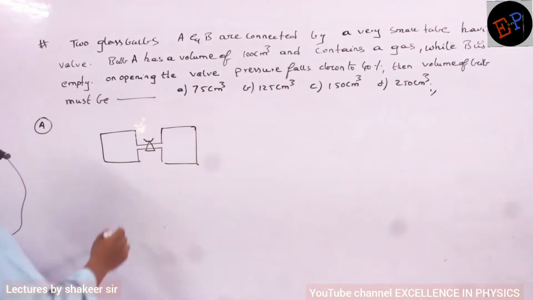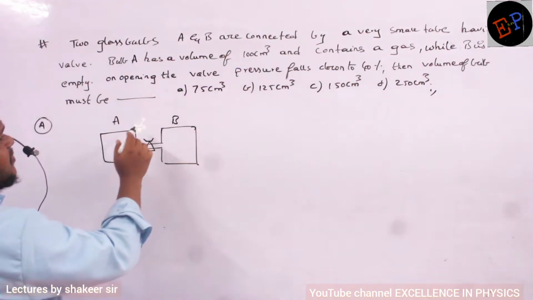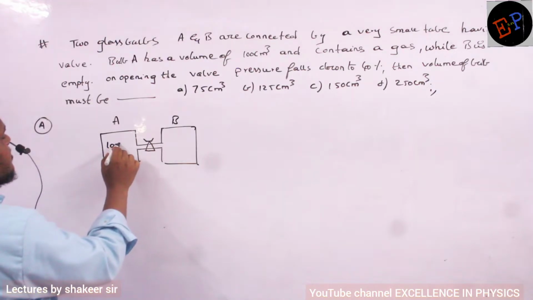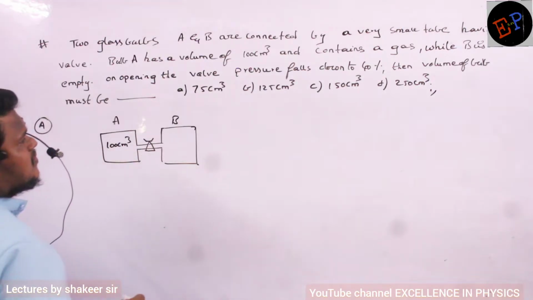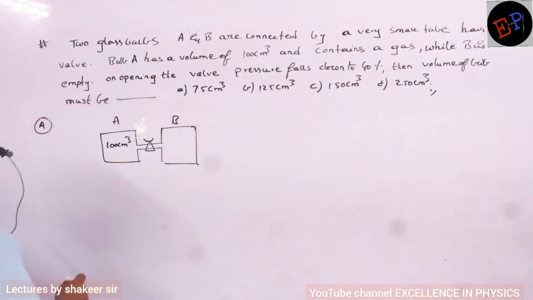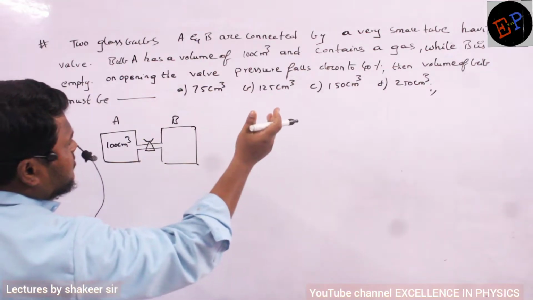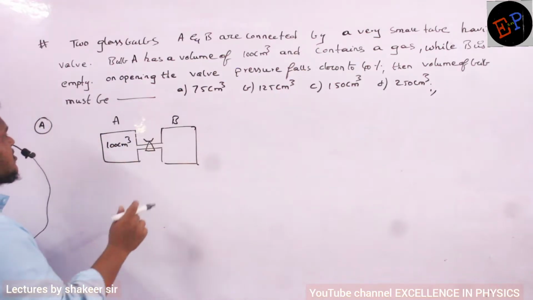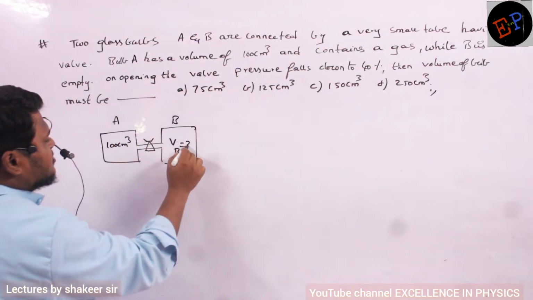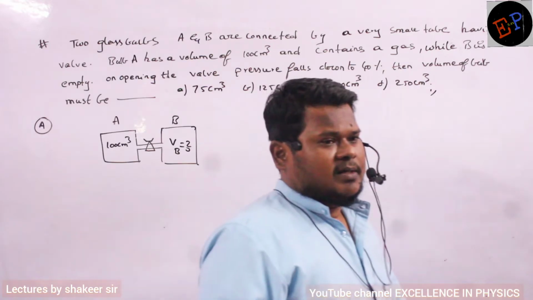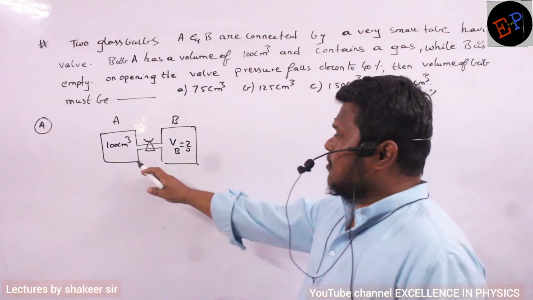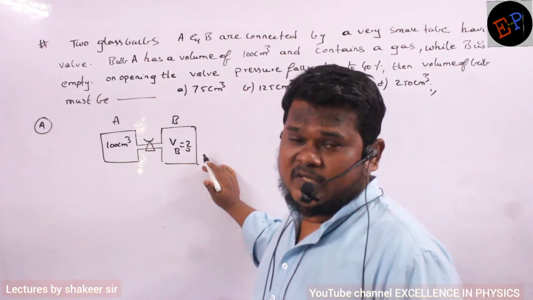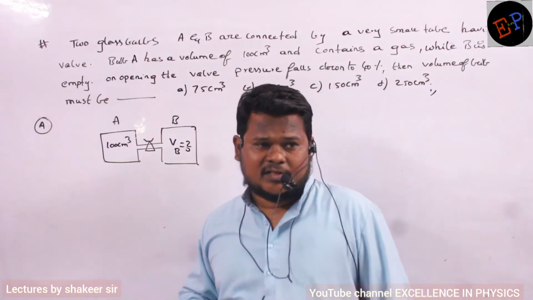Clear, no? Let this one be A and this one be B, and bulb A has a volume of 100 centimeter cube. While B is empty. On opening the valve, pressure falls down to 40%. Then the volume of the second bulb is how much? That is the question. It means initially only bulb A is filled with gas, and this one is empty, meaning there is no gas. Vacuum is present inside this one.